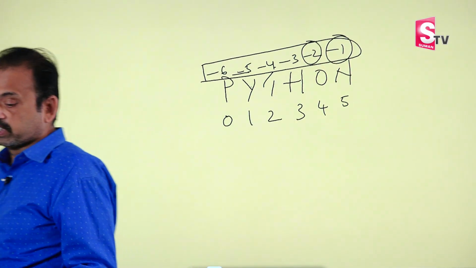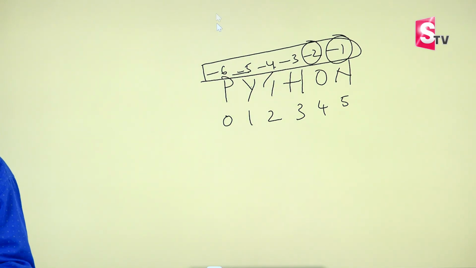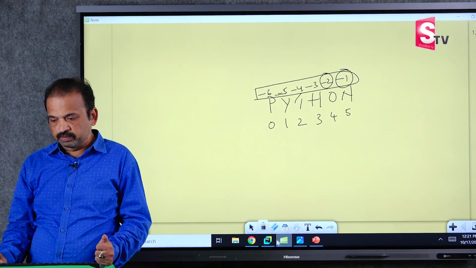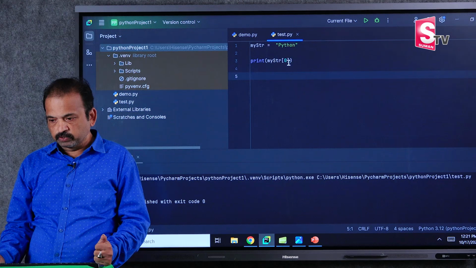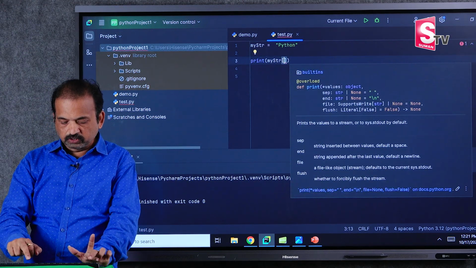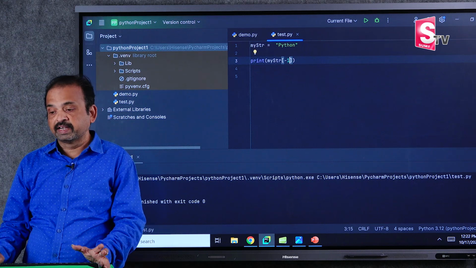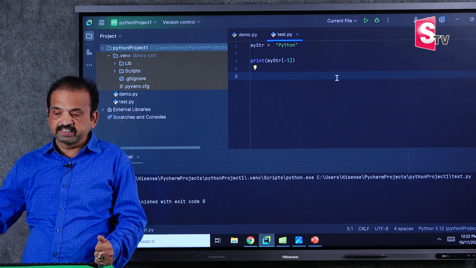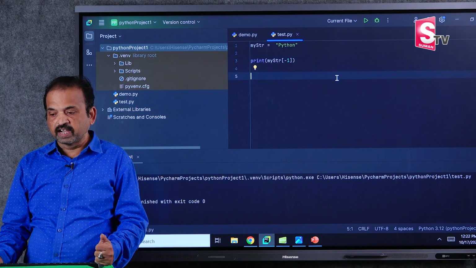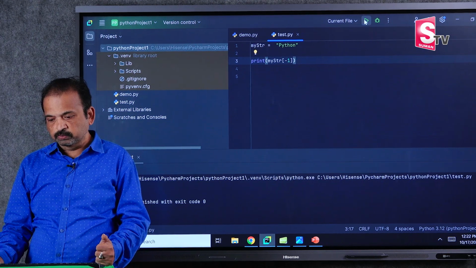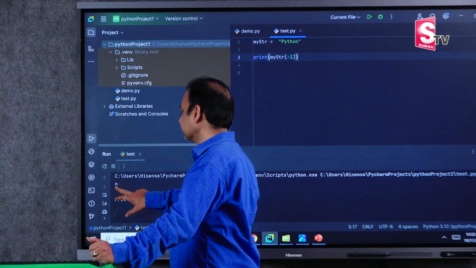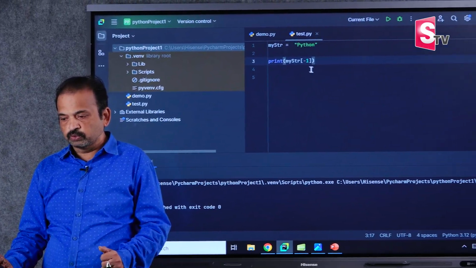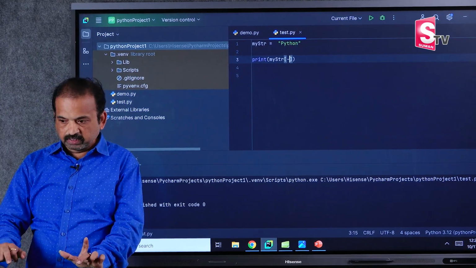Okay, let me see using negative indexing numbers. I want to access the last character. If you want to access the last character, we have -1. I'll go to PyCharm again, and instead of 0, I'll give -1. From the back it starts from -1. -1 is the first index number from the right. From the left hand side it starts from 0, and from the right hand side it starts from -1. To access the last character we give -1. See this output now, n. N is the last character we accessed. Okay. For example, I want to access O. If you want to access O, a single character, by using a negative index number we give -2.